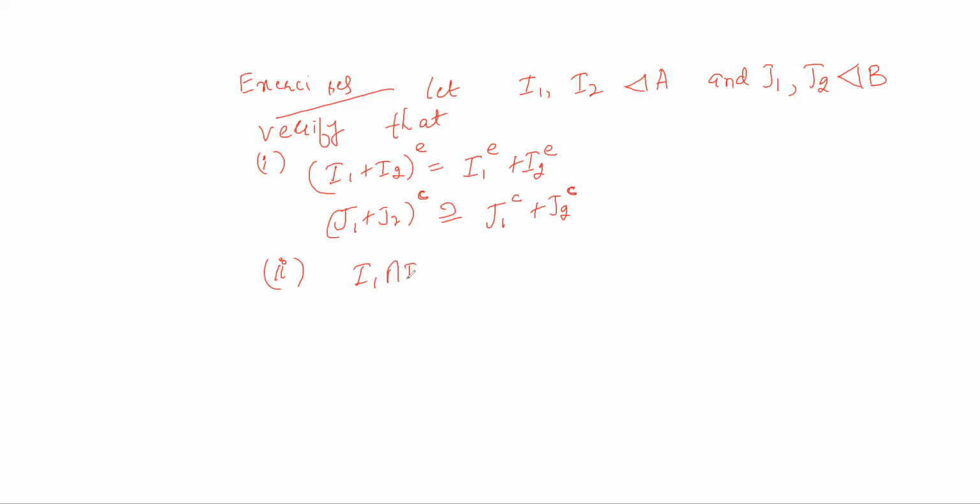Second, (I1 intersection I2) extension is a subset of I1 extension intersection I2 extension, and (J1 intersection J2) contraction is equal to J1 contraction intersection J2 contraction.